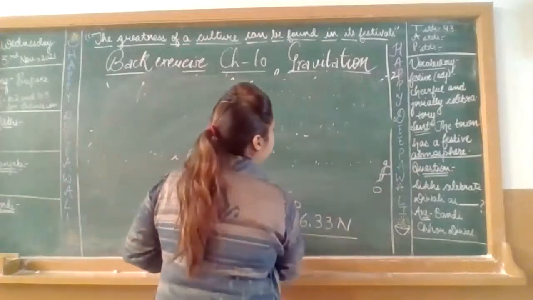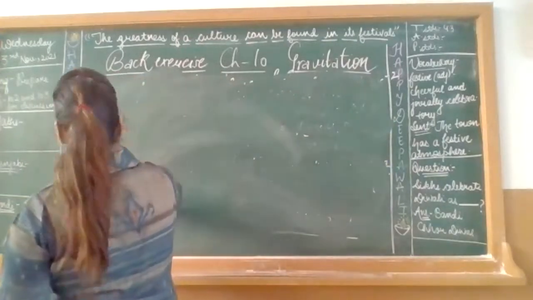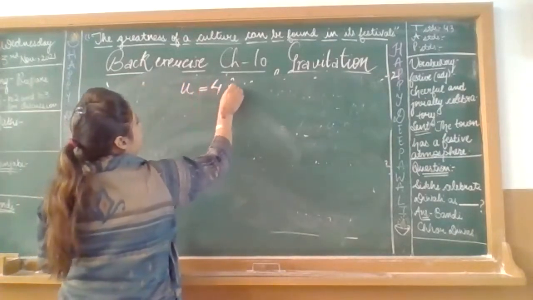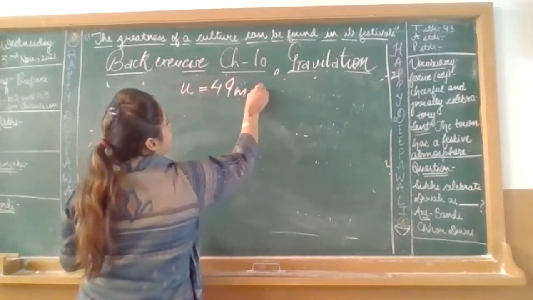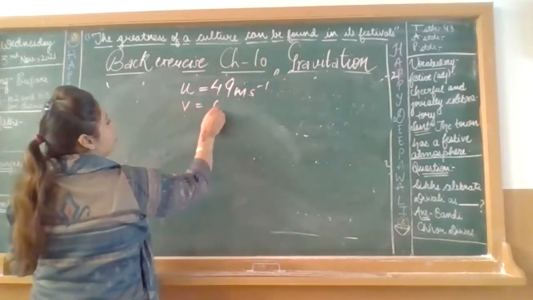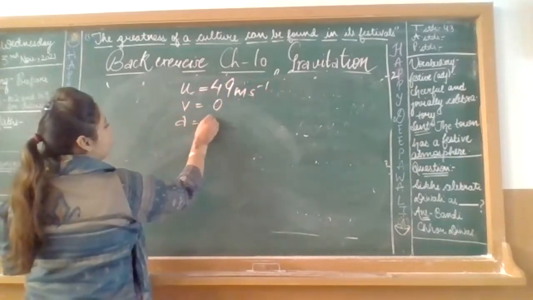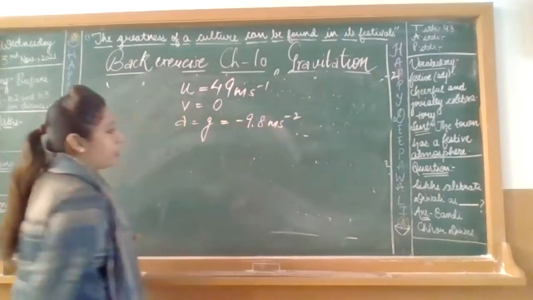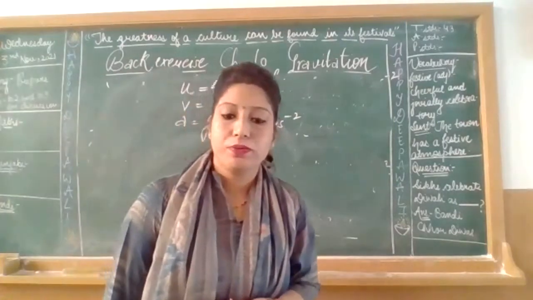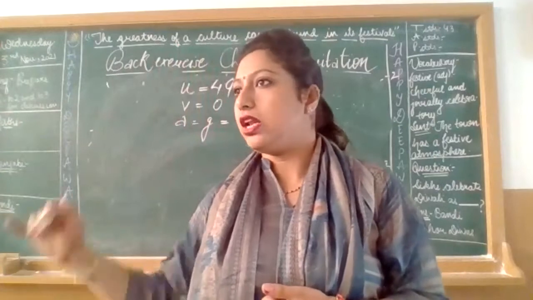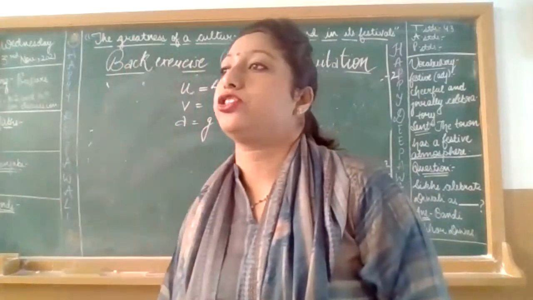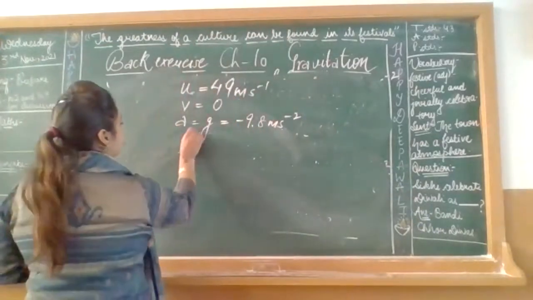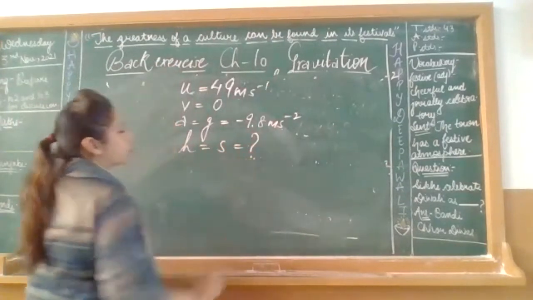What is given to you? You already have the initial velocity. Please have a look here. I am writing all the initial steps. So u will be equal to 49 meter per second, and v is equal to 0. Acceleration is equal to g, that is equal to minus 9.8 meter per second square. I hope you know why I have taken this as minus. Because it is moving in anti-gravity direction, so obviously I have to take negative sign here. Now the next one is h. h is equal to s is equal to question mark.